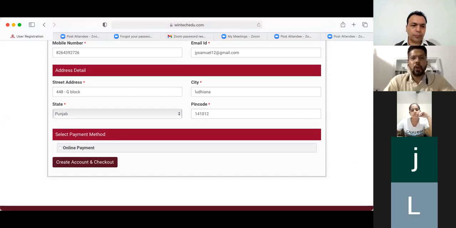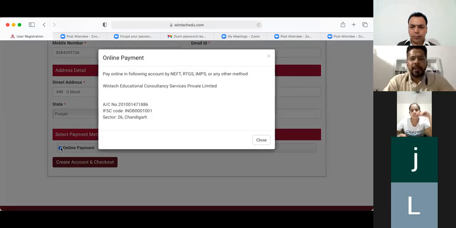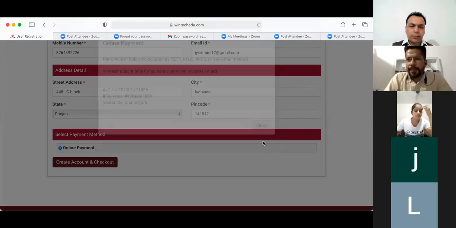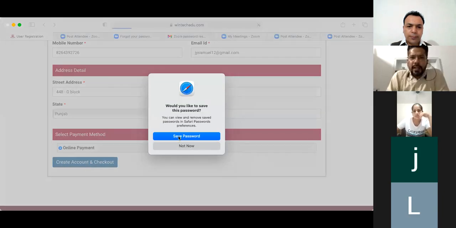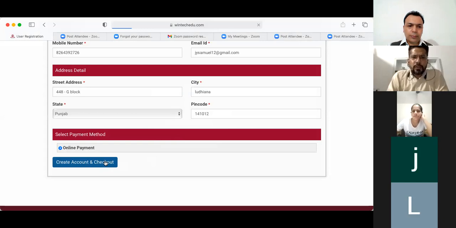Okay, so now as we are done with the address details, we move to the last option, that is select payment method. So you have to click on this option here, online payment. As you click on the online payment, this online payment pop-up would open up, but you don't have to bother about it. You just close it. Fine. As you close it, you find that your final step is create account and checkout. Is it clear so far? So as you click on create account and checkout, this would open up.